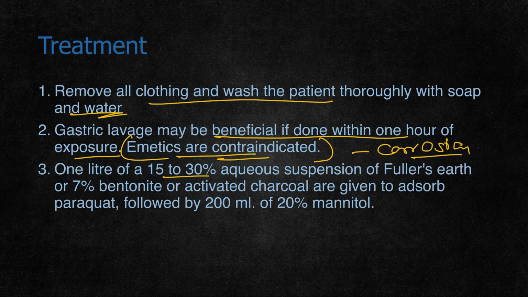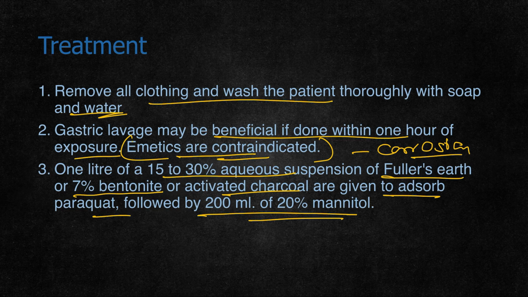1 liter of 5 to 30% aqueous suspension of fuller's earth, or 7% bentonite, or activated charcoal is given to absorb the paraquat, followed by 200 ml of 20% mannitol. So there are three options: fuller's earth, bentonite, or activated charcoal. These all act to remove and absorb the paraquat from the stomach, followed by gastric lavage.